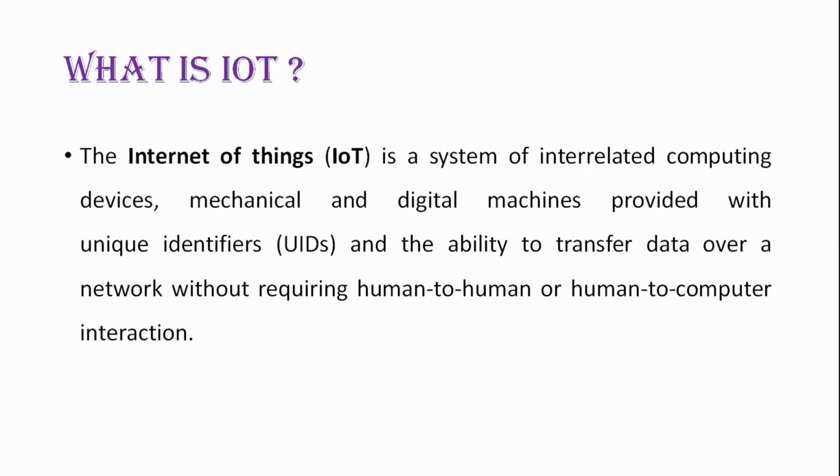So what is IoT? IoT is a system of interrelated computing devices, mechanical and digital machines provided with unique identifiers and the ability to transfer data over a network without requiring human-to-human or human-to-computer interaction. In IoT, basically we have a microcontroller or a device which reads data from sensors and uploads that data to a cloud server, and in the cloud server that data is represented in a graphical manner.